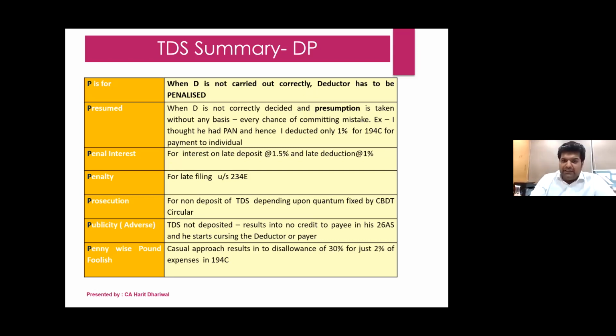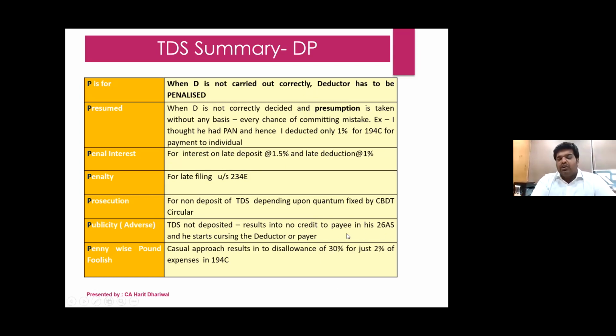We talk about penalty. We all know that the interest rate is very heavy, 1.5% per month or part of month. For each month of default, we have to pay interest. Penal interest, we know. Late filing fees under 234E, we also know it is 200 rupees per day. Then, as far as prosecution is concerned, nowadays a lot of notices are getting issued. So we have to be very careful.